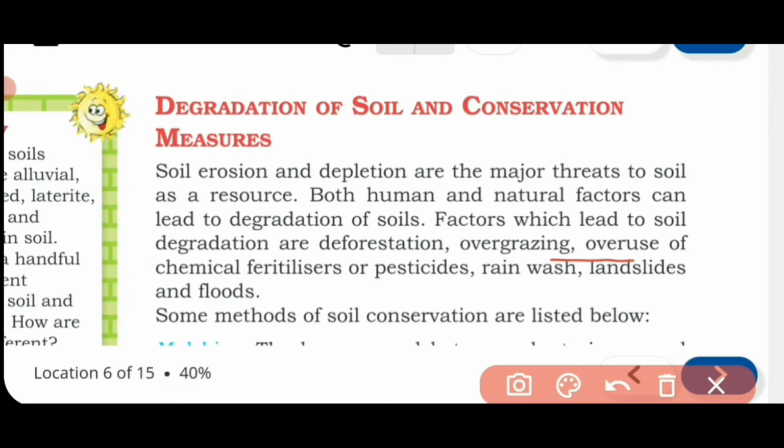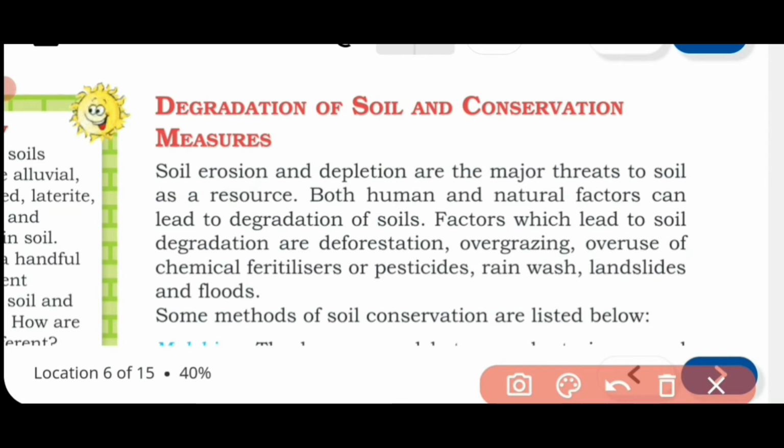Now look at soil erosion and depletion are the major threats to soil as a resource. A threat means they are at danger because of the two things: soil erosion takes place, depletion of soil takes place. Now soil gets eroded. How it gets eroded? Sometimes rain is there, rain will take the top soil from one place to another place, even wind takes the soil from one place to another place. So soil erosion takes place and soil gets depleted, soil gets degraded.